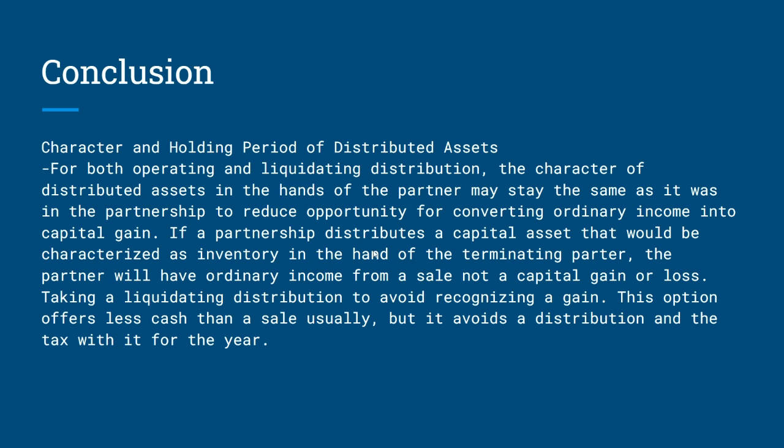Taking a liquidating distribution to avoid recognizing a gain. This option offers less cash than a sale usually, but it avoids a distribution and the tax with it for the year.